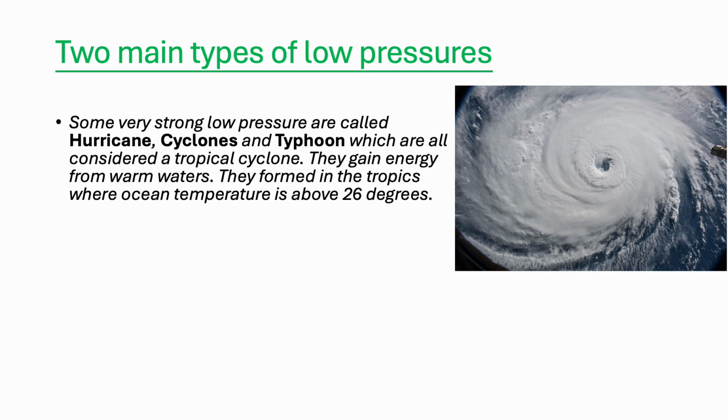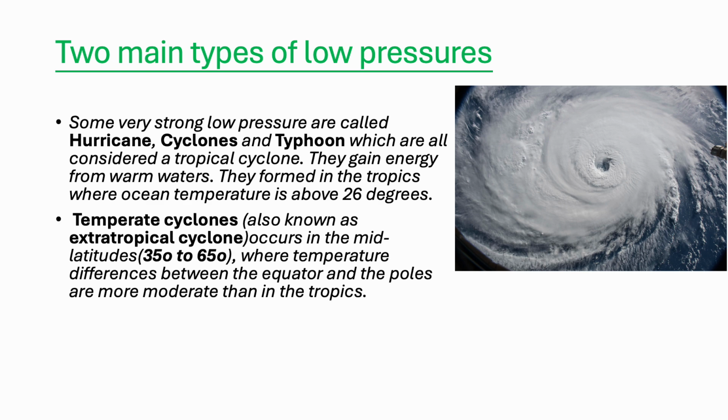Some very strong low pressures are called hurricanes, cyclones, and typhoons, which are all considered tropical cyclones. They gain energy from warm waters. They form in the tropics, where ocean temperature is above 26 degrees.